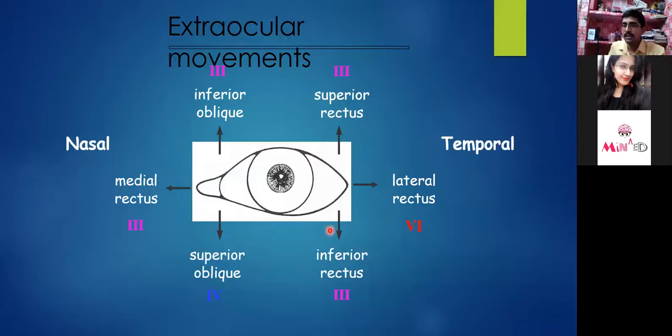This is just for example, not that directly after the meningeal sign we should go for this oculomotor test, but this is how we are going to examine the cranial nerves. The third, fourth, and sixth cranial nerves have to be examined altogether, because these three cranial nerves work to maintain the activity of the eyeball. There is a very good famous mnemonic for it: LR6, SO4, and rest all by 3. Lateral rectus is supplied by the sixth cranial nerve, that is your abducens nerve. Superior oblique is supplied by your fourth cranial nerve, that is your